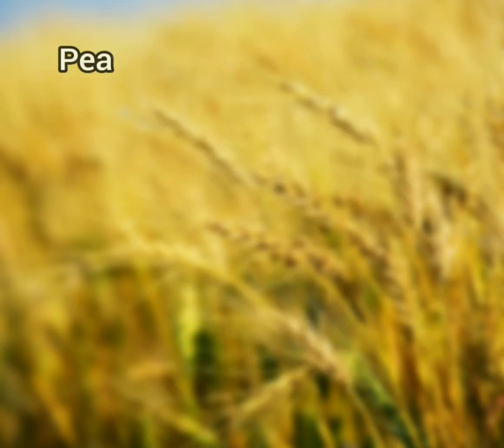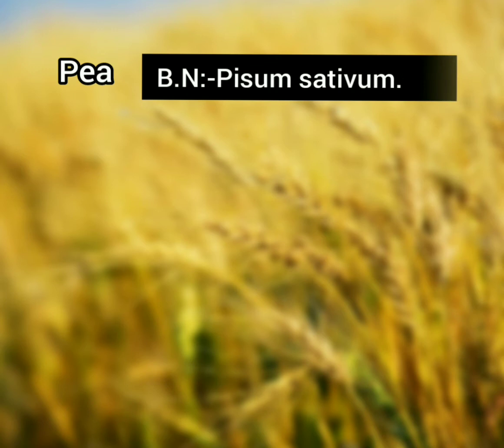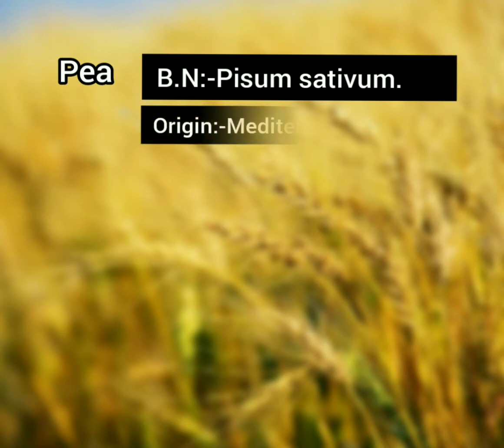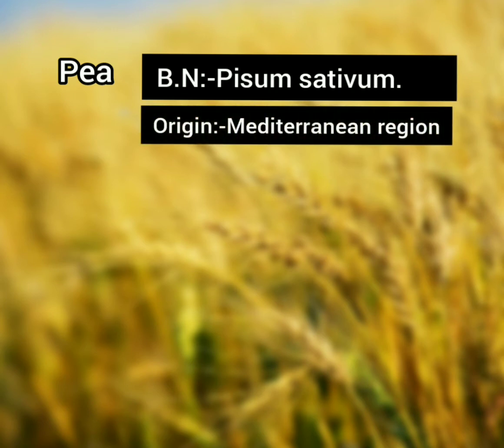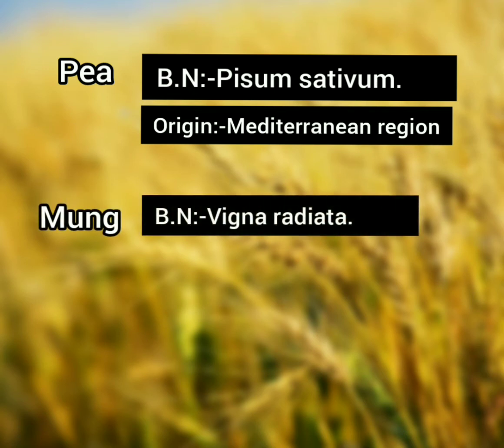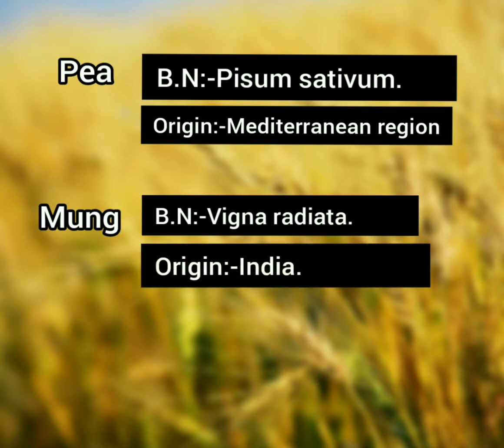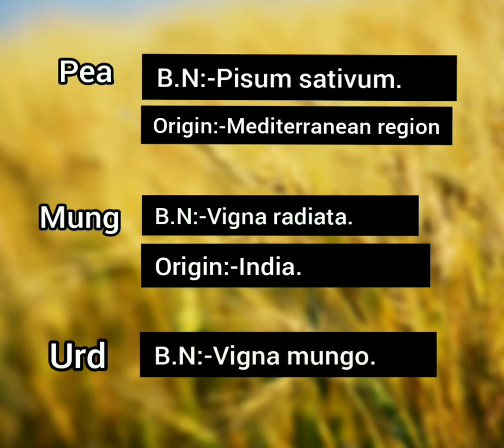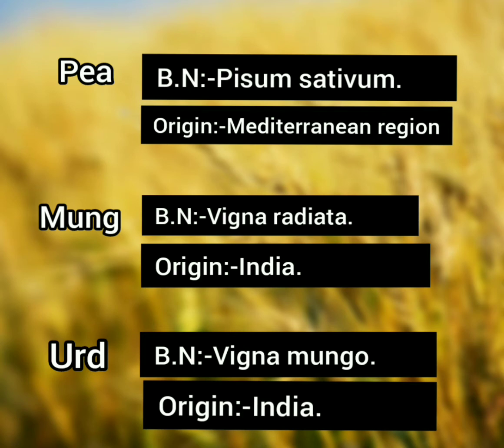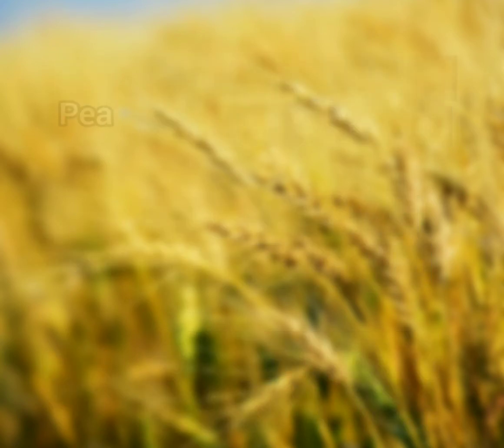Next crop is pea. The botanical name of pea is Pisum sativum and its origin is Mediterranean region. Okay, then we have moong, which is also called as green gram. Its botanical name is Vigna radiata and its origin is India. Okay, after moong we have black gram, which is called urad and its botanical name is Vigna mungo and its origin is also India.